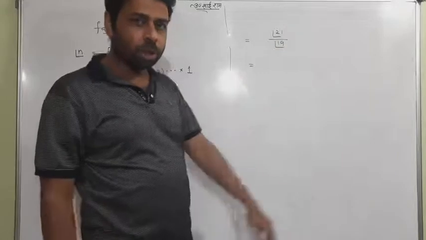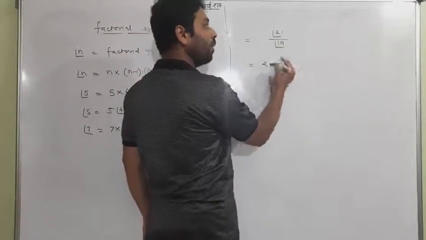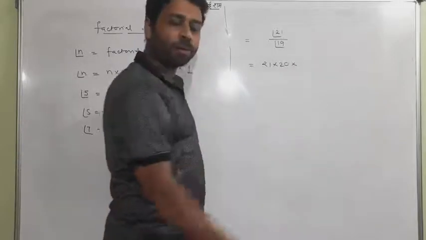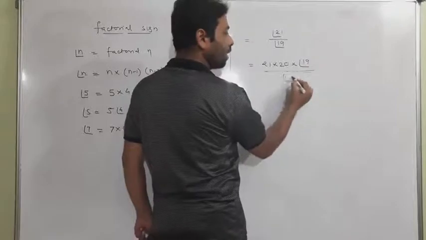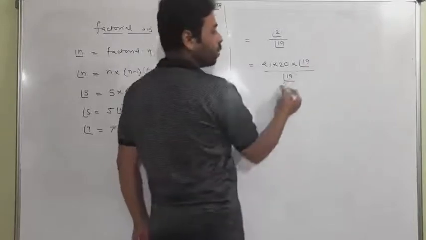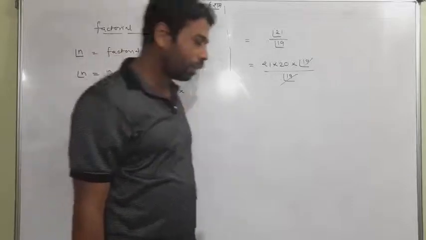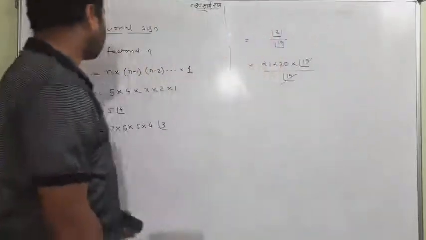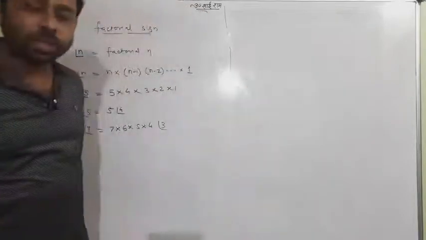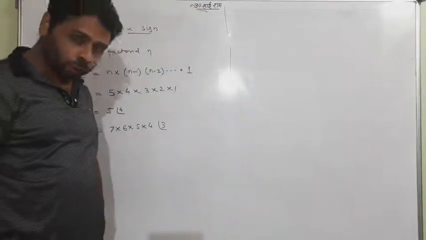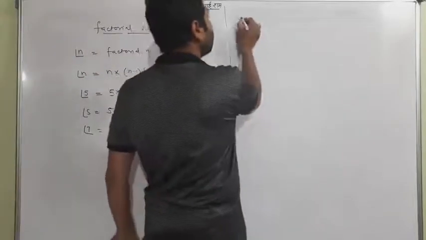So we will try. 21 into 20 into, and the upcoming one is 19. So we will stop at 19, because 19 is in the denominator, and these two will cancel. What remains is your answer. This is the only thing you have to learn: whenever you are opening a factorial, you can stop at any time where you wish. Okay, so these were some conditions I wanted to express with you.